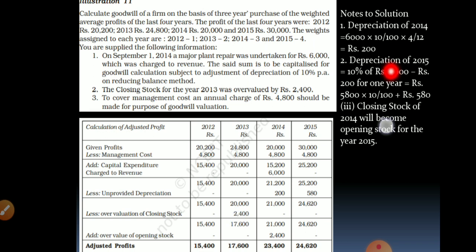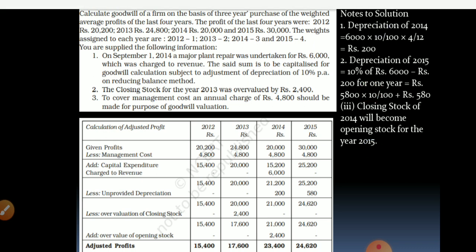Now 2013's closing stock will become, sorry children, for the year 2014. Okay, here 2013. I have written here wrongly. There is a typing mistake here. Closing stock of 2013 will become opening stock of 2014. Please make the changes.